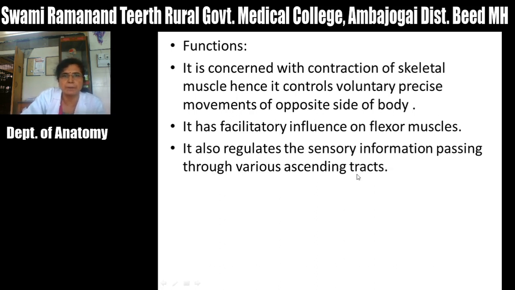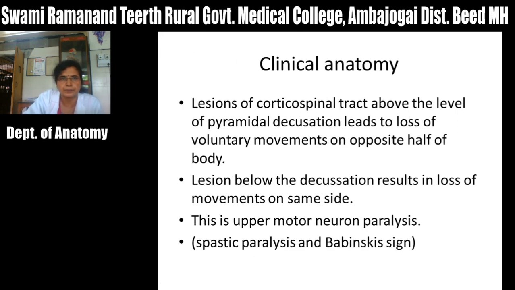These corticospinal fibers form two tracts, that is the lateral corticospinal tract, which is mainly a crossed tract, it consists of crossed fibers, and the anterior corticospinal tract, which consists of uncrossed fibers. But before termination, these anterior corticospinal tract fibers cross to the opposite side and then they terminate on the contralateral side, that is the anterior horn of the contralateral side of the spinal cord.